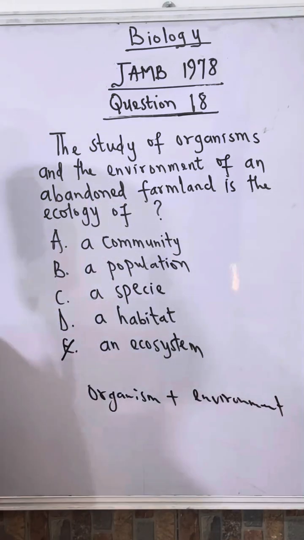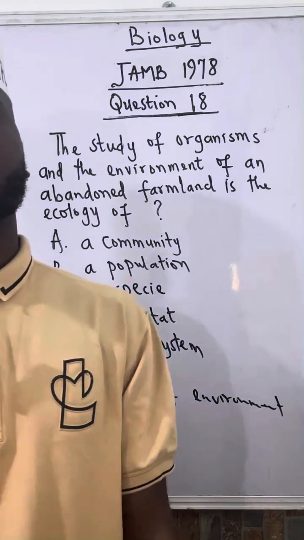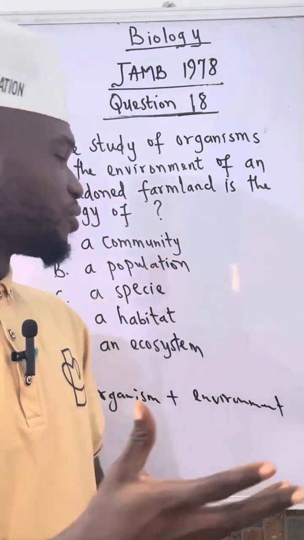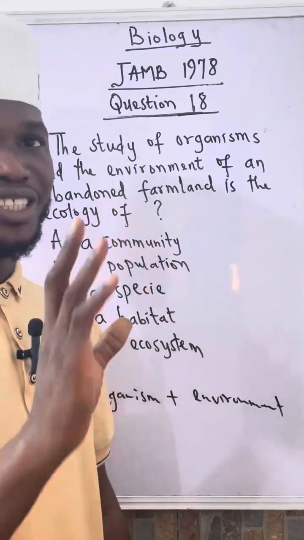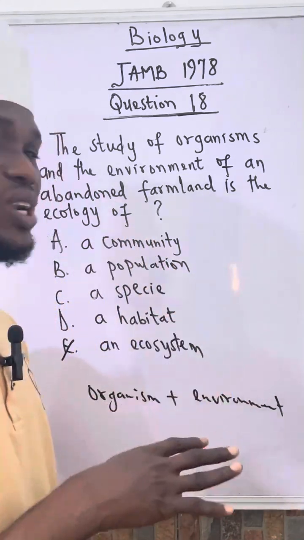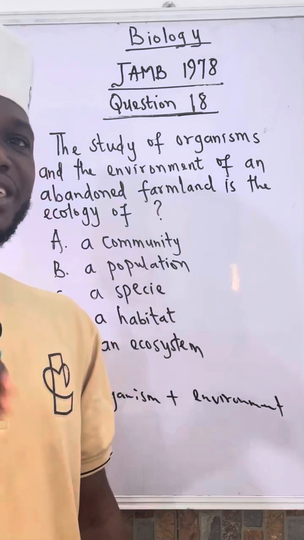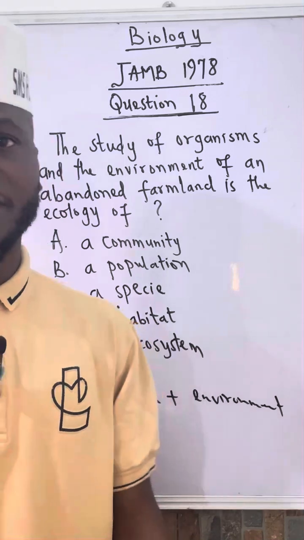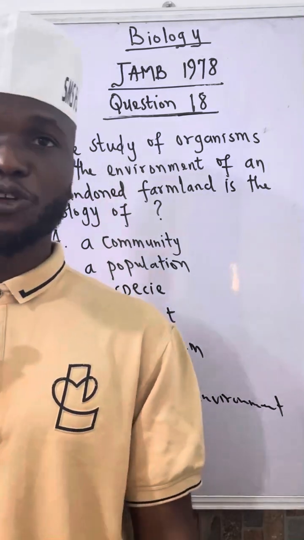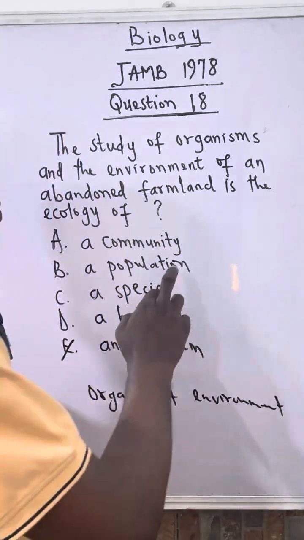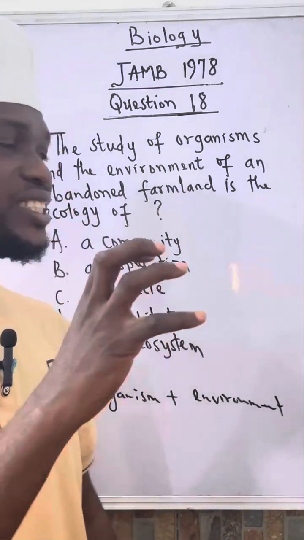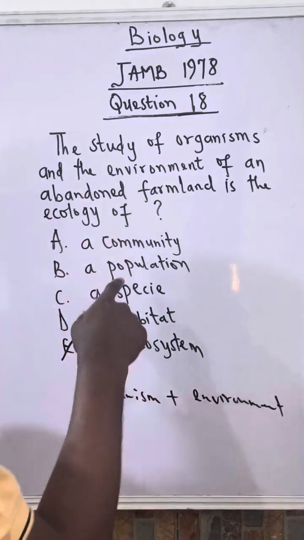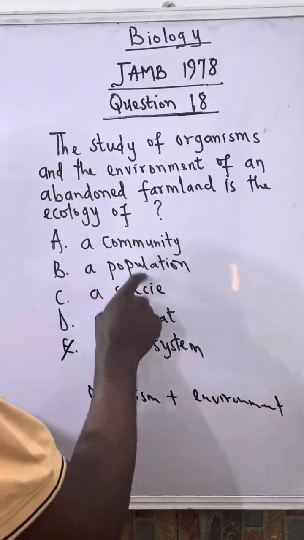Now, considering population. Population is the total number of individual organisms living in a particular environment, individual organisms of the same species. So for example, the population of humans in a particular environment. So this only focuses on the organisms. It doesn't consider the environment. So this is also wrong.